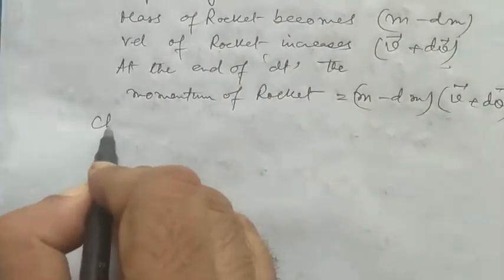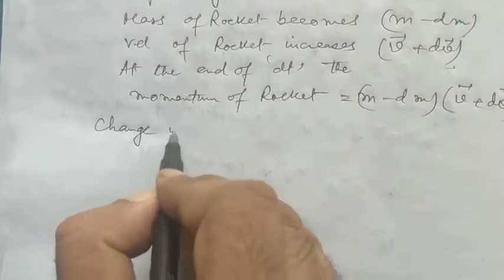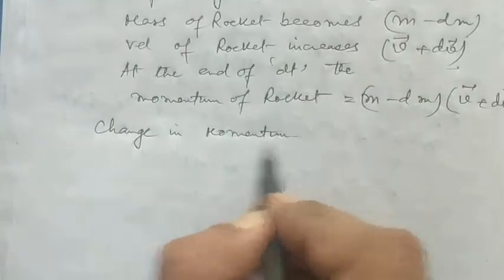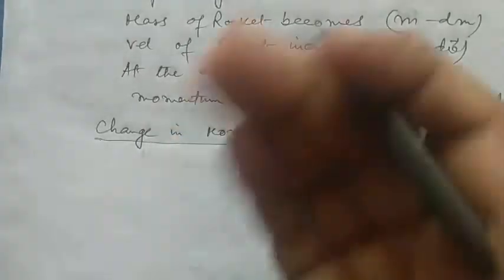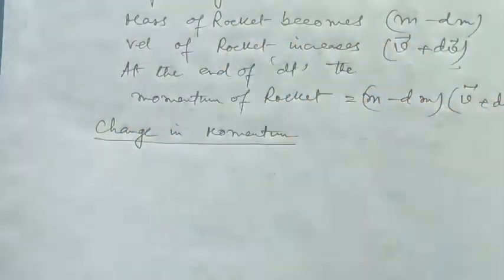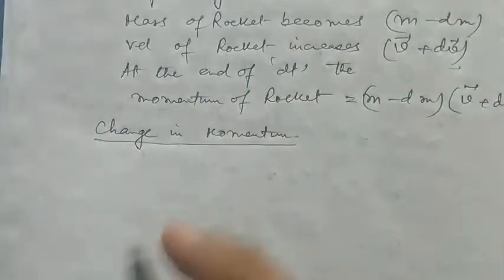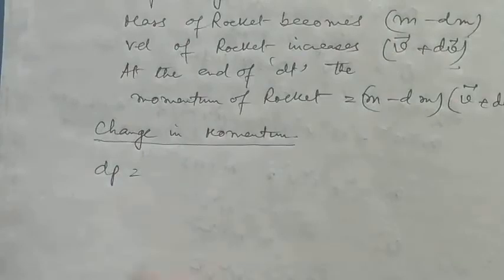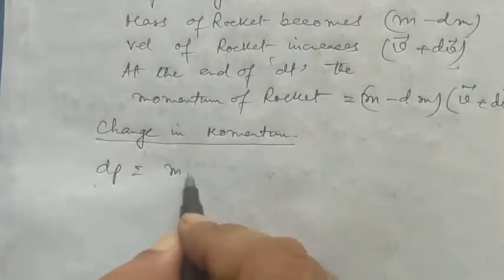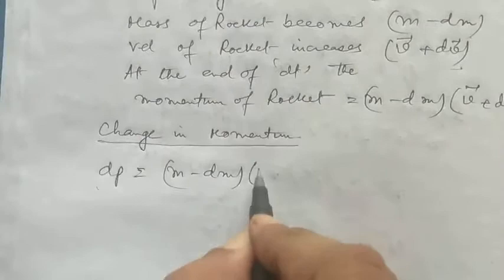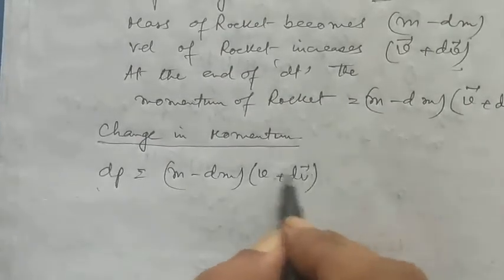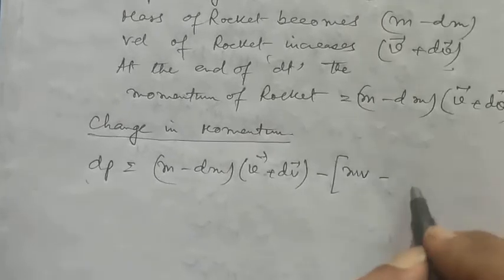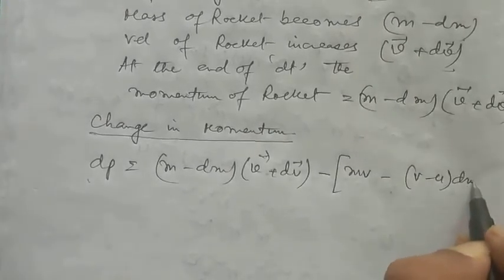Now you have to find the change in momentum of the rocket. That means the difference between the value of momentum after time dt and the value of momentum before time dt. Suppose we name this change dp, the change in momentum. So dp equals (m minus dm)(v plus dv) minus [mv minus (v minus u) dm].